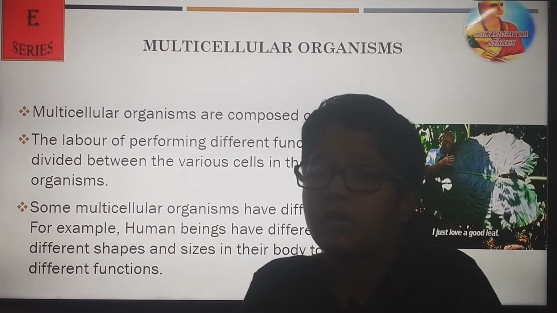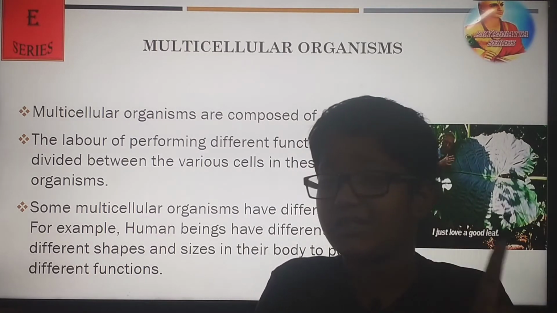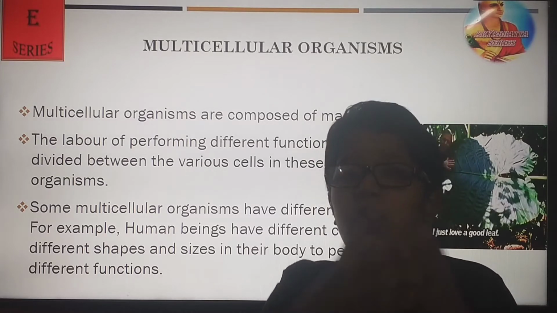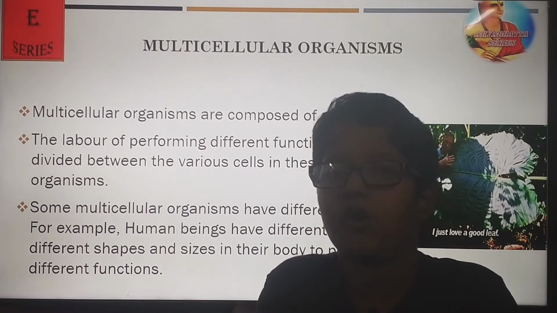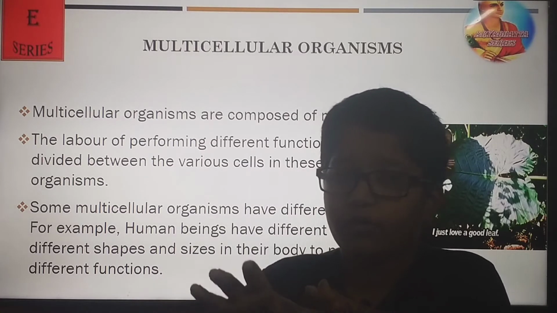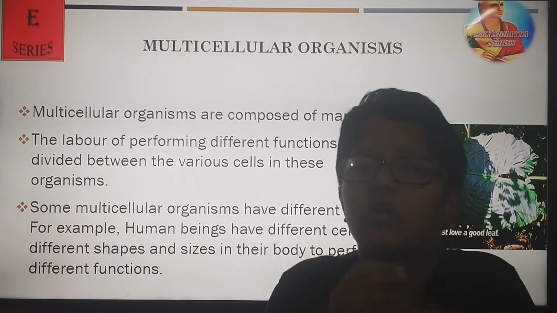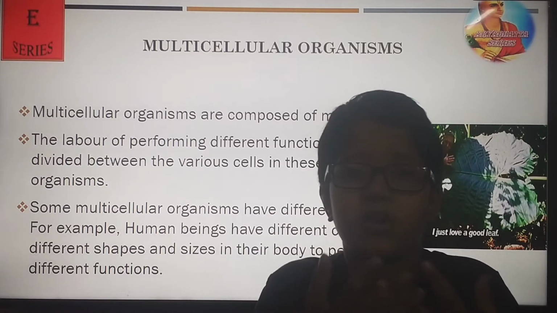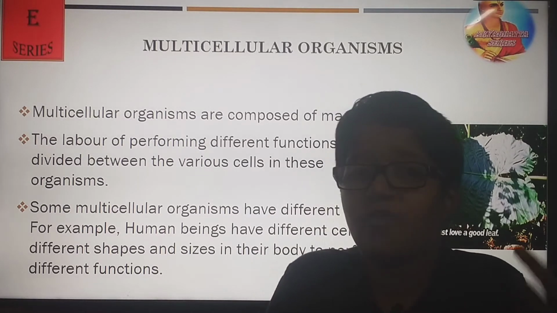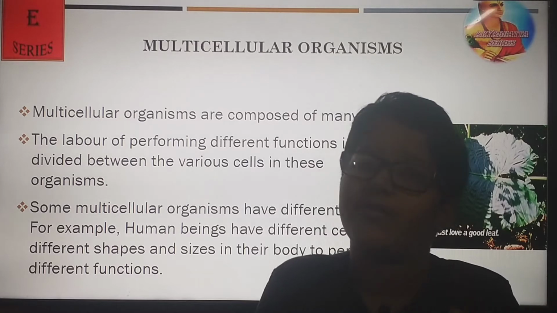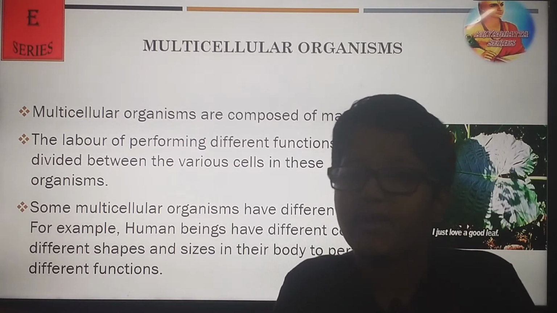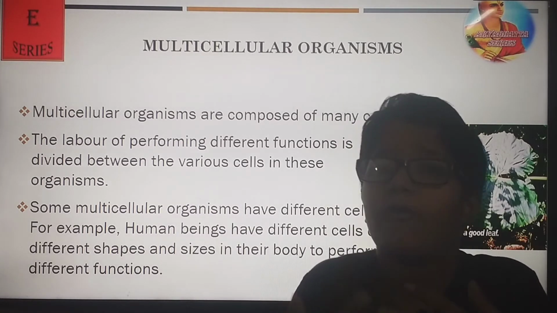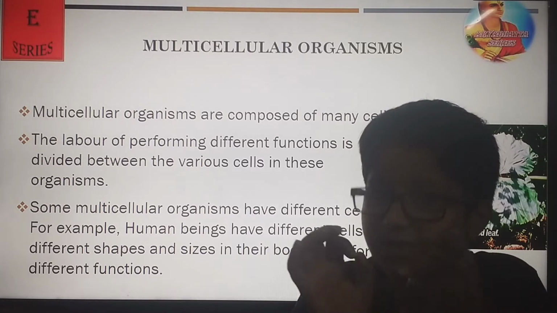Now, unlike organisms such as amoeba, which have only one cell, the human body has a lot of cells, and various types of cells. Every type of cell is given its own kind of work according to its capacity, and these all cooperate to form tissues, then organs, then organ systems, and these organ systems combine to make the human body work. I am speaking, you are listening, or you are writing, and all these are functions done with the help of our cells.